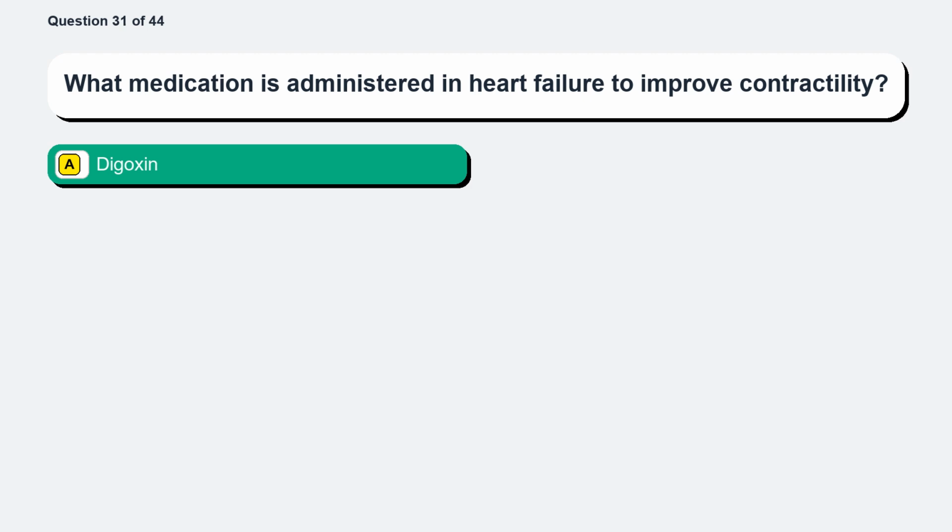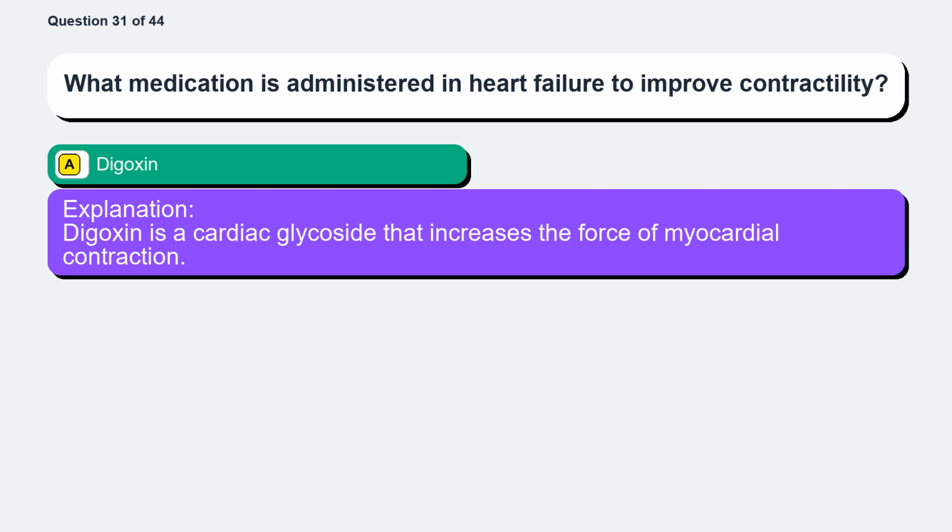The correct answer is option A, digoxin. Digoxin is a cardiac glycoside that increases the force of myocardial contraction.